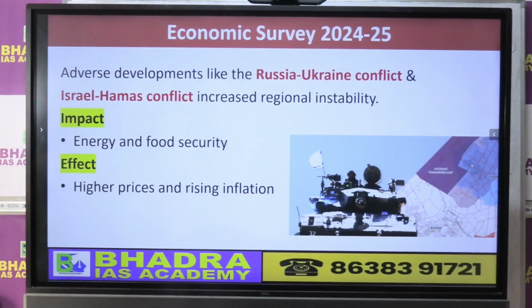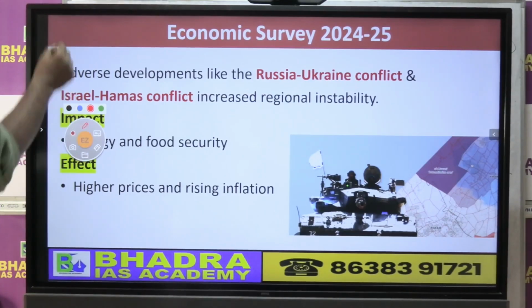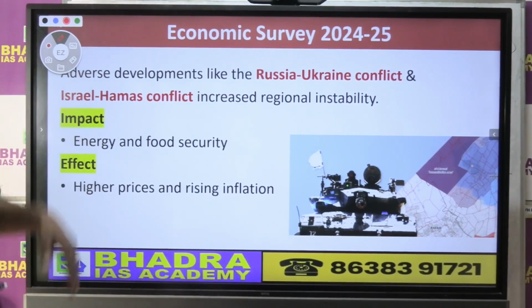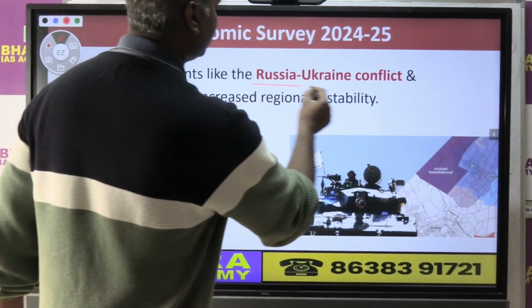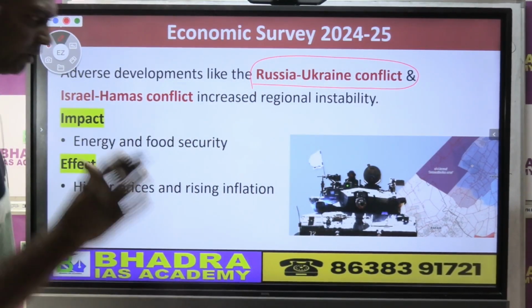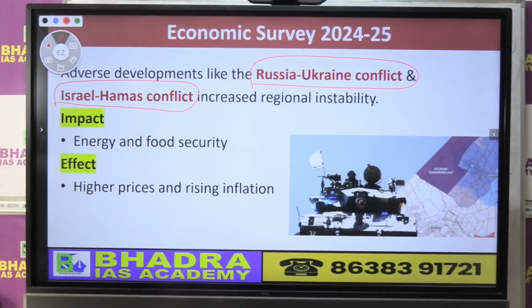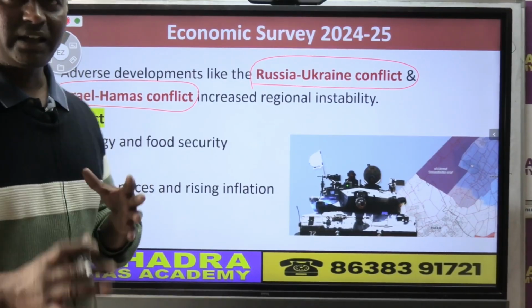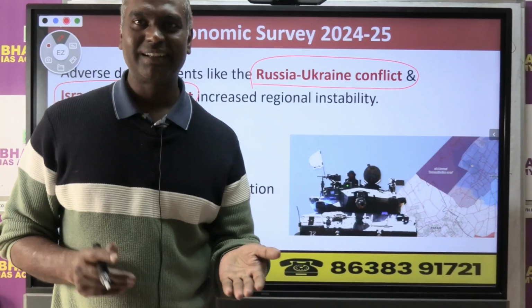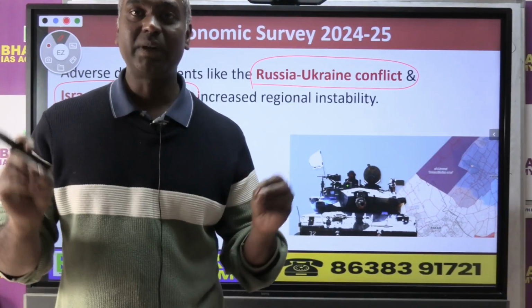Now the economic survey basically highlights, if you read it, you will find the mention of this. Some developments which are not favorable to economic growth are the Russia-Ukraine conflict, which has affected the global supply chain, and the second one the economic survey has highlighted is the Israel-Hamas conflict. So the Israel-Hamas terror conflict and Russia occupying parts of Ukraine created supply chain issues in the global economy.